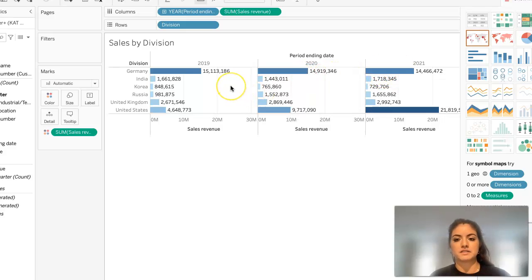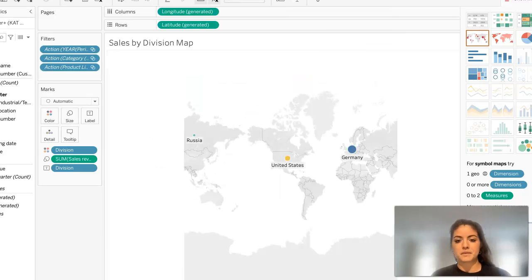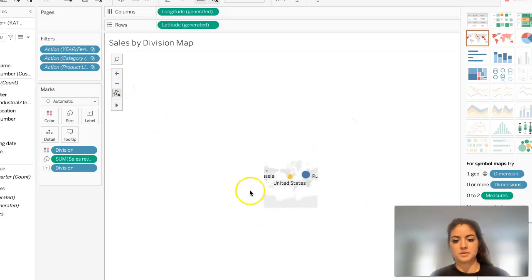Here it obviously shows that, generally speaking, Germany was producing the most sales revenue, with the exception of 2021, when the United States produced the most. And then here is the sales division by map. If I wanted to just map it, I could click on Russia and it'll show me the sales revenue. Same for the United States. So this will show me by the map, and I can zoom in and zoom out with that.